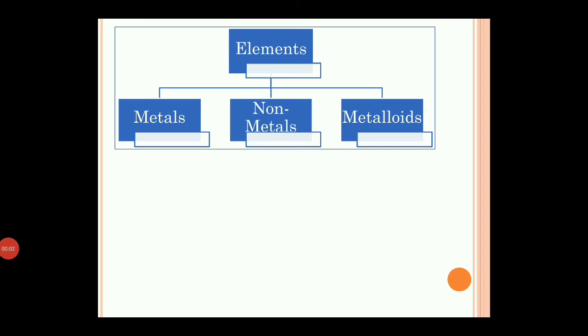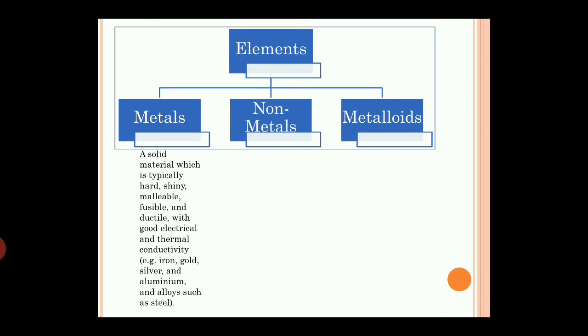Now, elements can be classified into three: metals, non-metals, and metalloids. Now, what are metals? Metals have lustrous property, are very good conductors of heat and electricity, are malleable and ductile, and are always solids, and they contain one kind of atom, that means they are monoatomic. For example, iron, copper, sodium, calcium, etc.